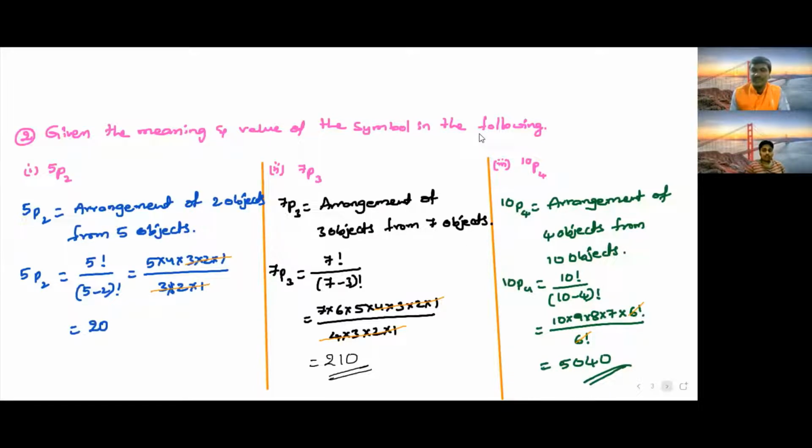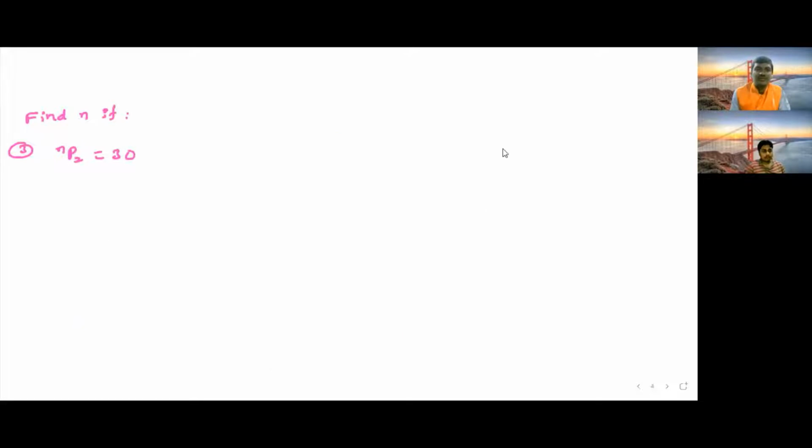Now here nP2 is equal to 30. Find n. In the next problems, we are going to find the value of n in all of them. nP2 is nothing but n into (n minus 1), as I already told you; we take 2 factors. So n into (n minus 1) is equal to 30.